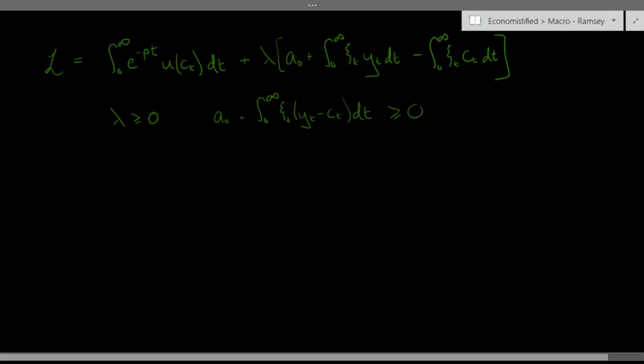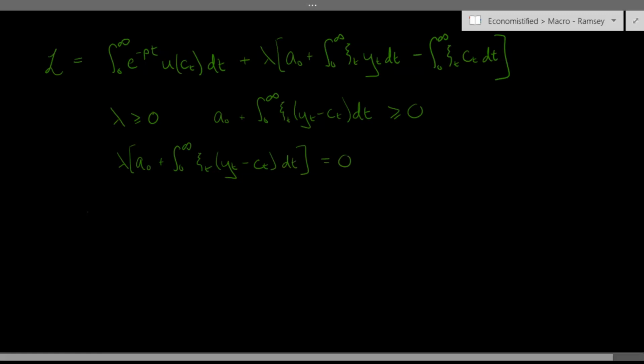And the complementary slackness condition is that the Lagrange multiplier times the budget constraint is going to be exactly equal to 0. So lambda times the budget constraint equals 0.